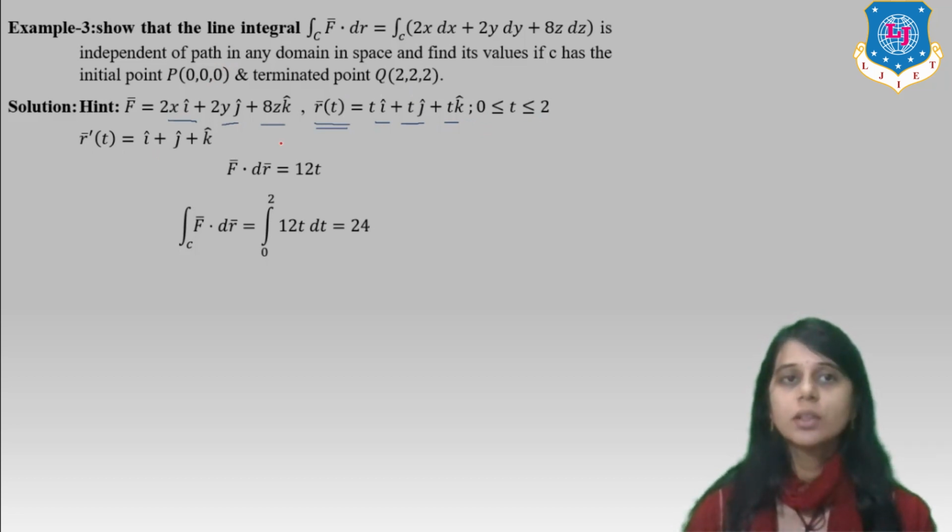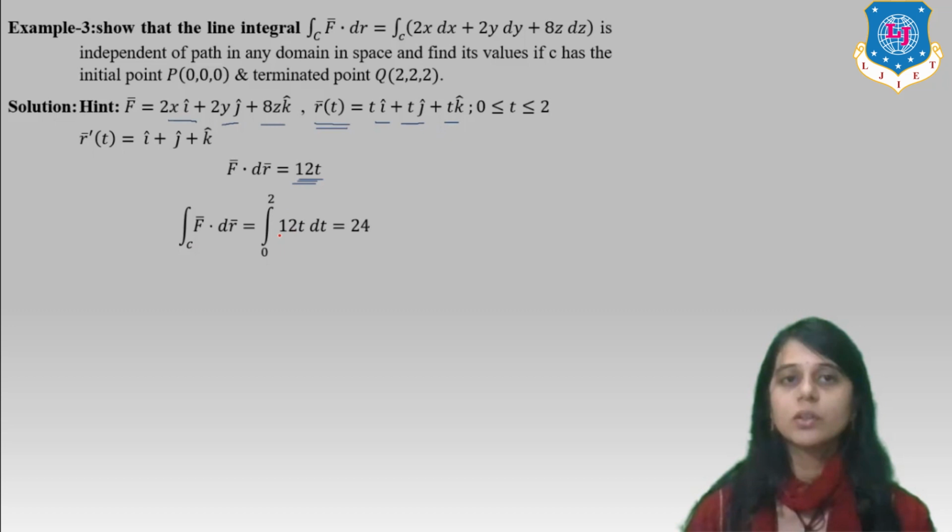Now what is r dash? It is i caret, j caret and k caret. So F · dr is 12t dt. Okay. Because it is F bar and it is r bar. We put the value of F bar · dr, it is 12t.